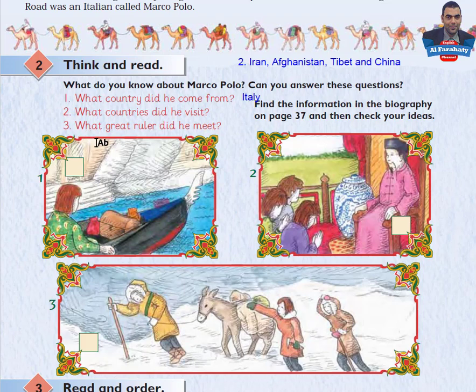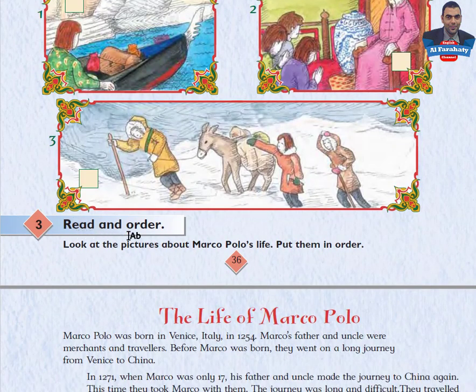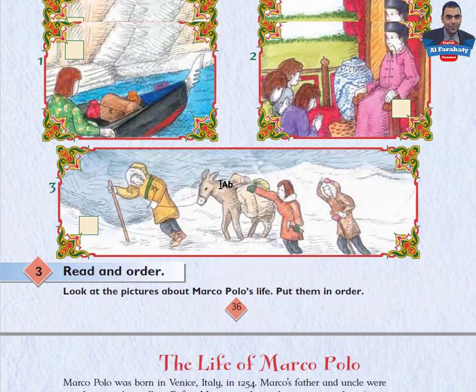3. What great ruler did he meet? He met Kublai Khan, the Emperor of China. Yes, I will write here. 3. Kublai Khan, the Emperor of China. Thank you. Activity 3. Read and order. Look at the pictures about Marco Polo's life. Put them in order. Now you are asked to put these pictures in order.